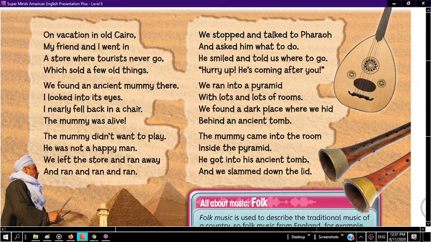So we have the word looked. Okay, that first word, looked, inside of the second paragraph. Do we have any other words that end in ed? Stopped, asked, slammed. All right, I think that's it. Yeah, we have lots of words that end in ed, okay?